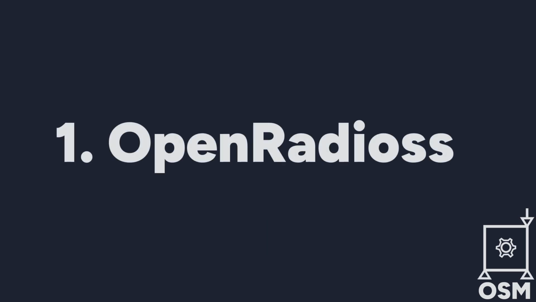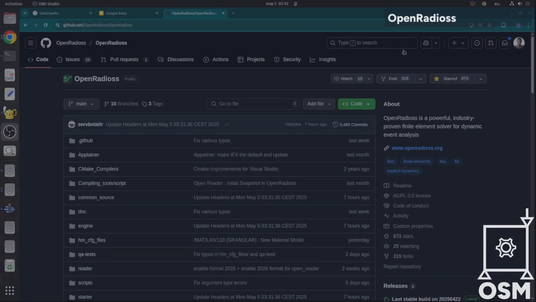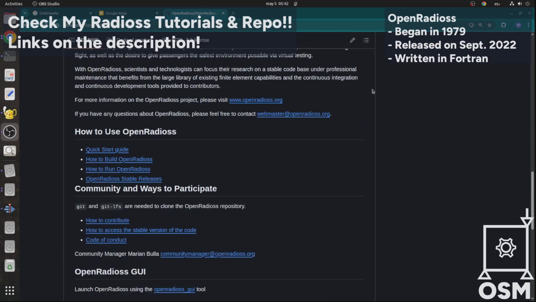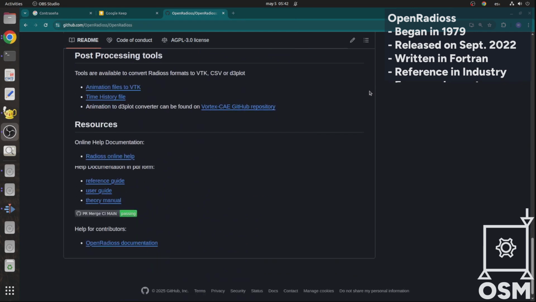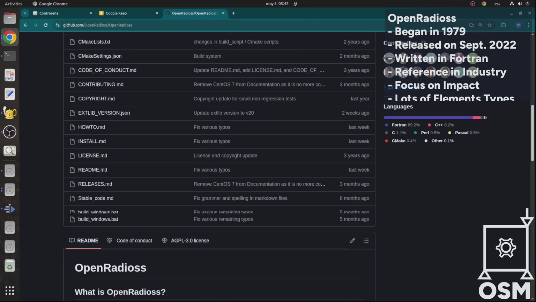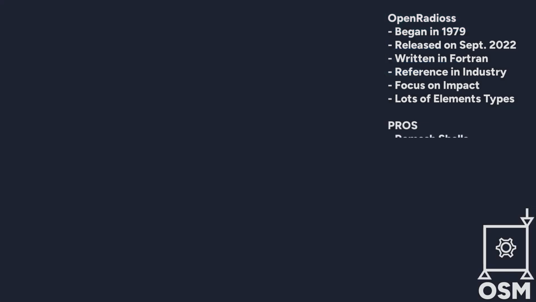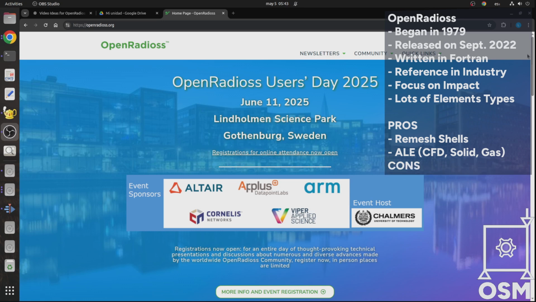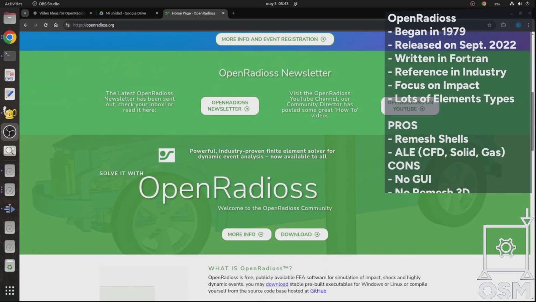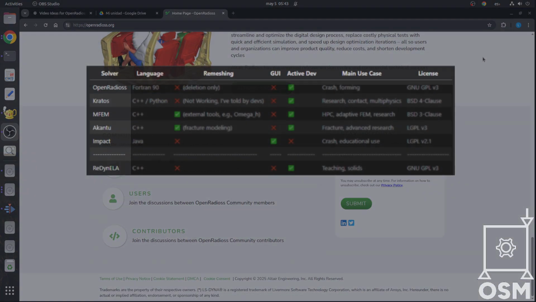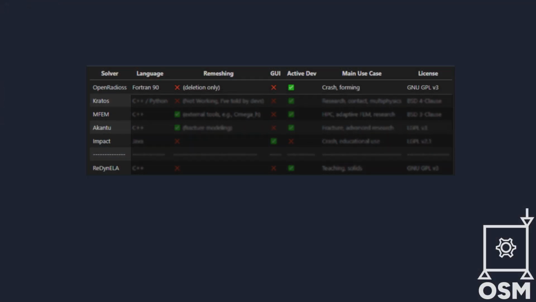Number 1. OpenRadioss. This is the open source release of Altair Radioss, a solver used in the automotive industry for decades. It is extremely fast, supports larger scale models, and is built for crashworthiness, blast, and forming simulations. It doesn't have a graphical user interface, so you will need to prepare input decks by hand or convert from LS-DYNA or other formats. But if you're looking for industrial-grade performance with no license cost, OpenRadioss is a top choice.